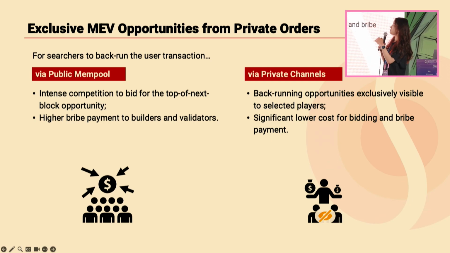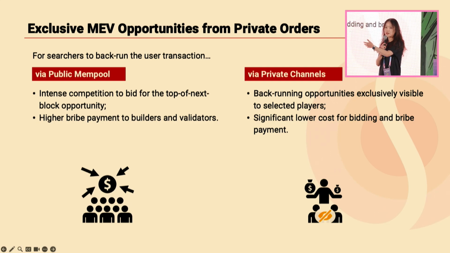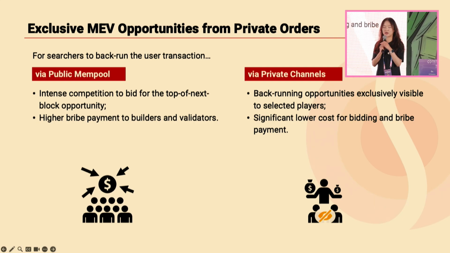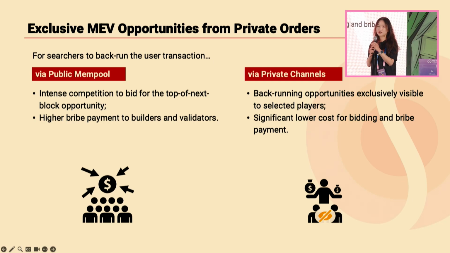For searchers who have the privilege to backrun transactions via private channels, only a limited number of players can see these private transactions, so backrunning opportunities are less competitive, and only a few players try to backrun them. These privileged searchers may not have to pay such a large amount of gas fee or cost for bidding on these MEV opportunities. So for those privileged searchers, their costs are pretty low.